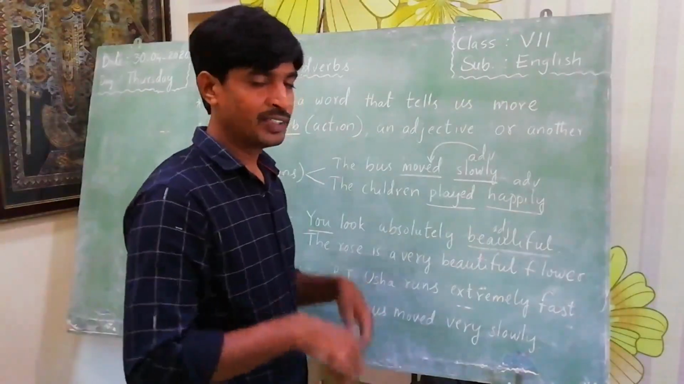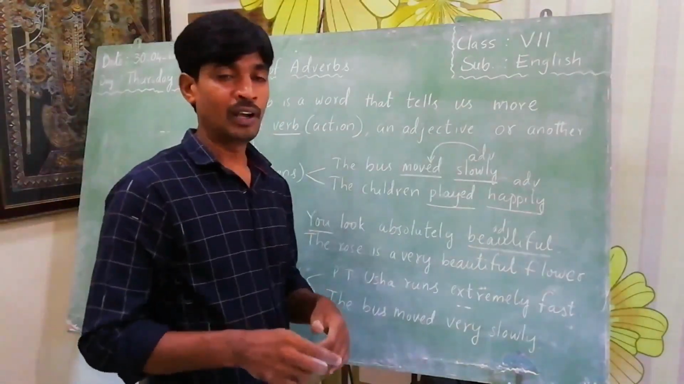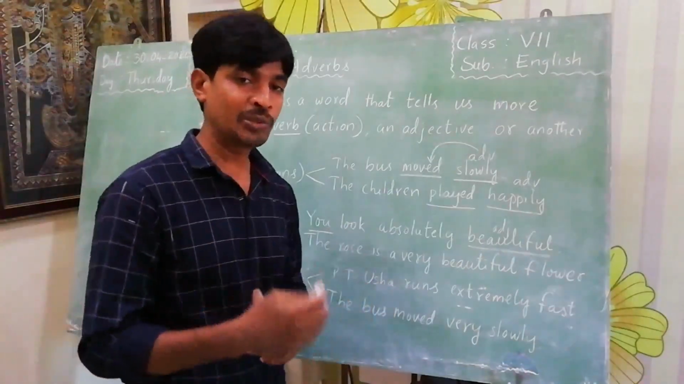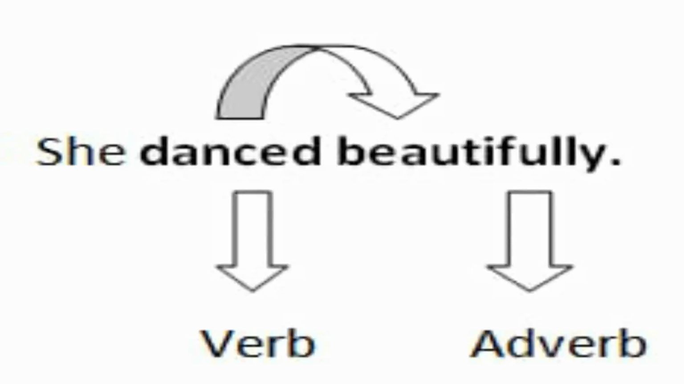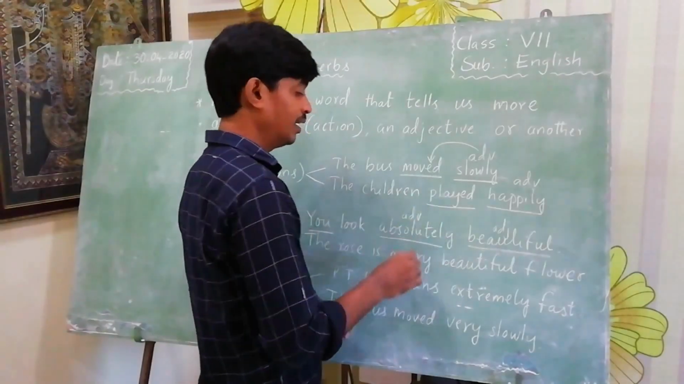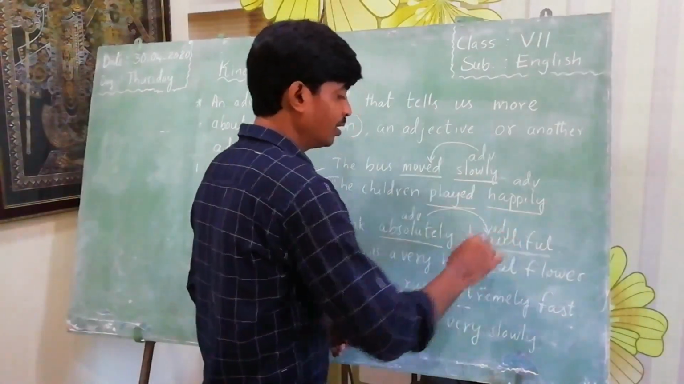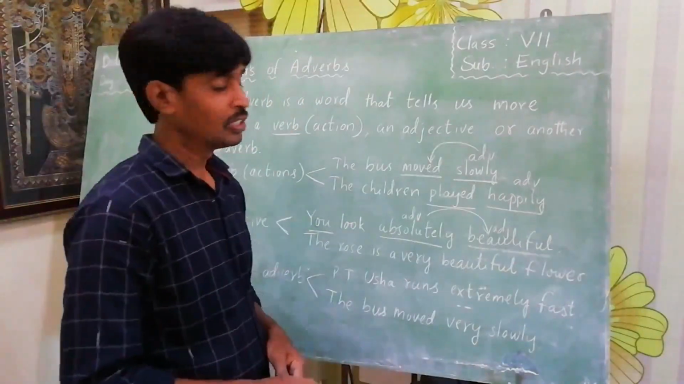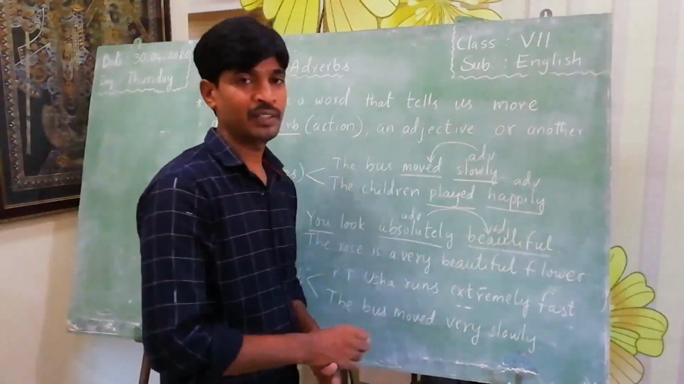Now what is the adverb here? An adverb describes or tells more about adjectives also. In this sentence beautiful is an adjective, so absolutely is an adverb. Why? Because the word absolutely tells more about the word beautiful. In this way we tell more about adjectives in the sentence.